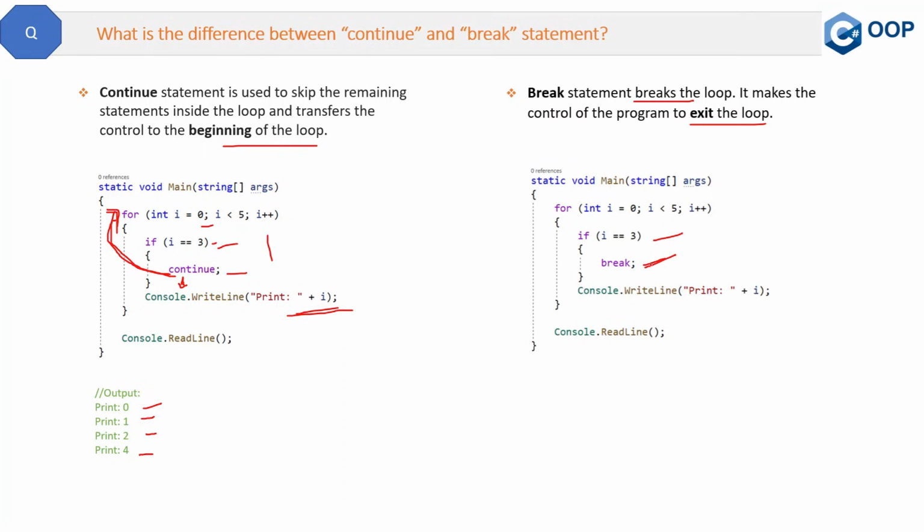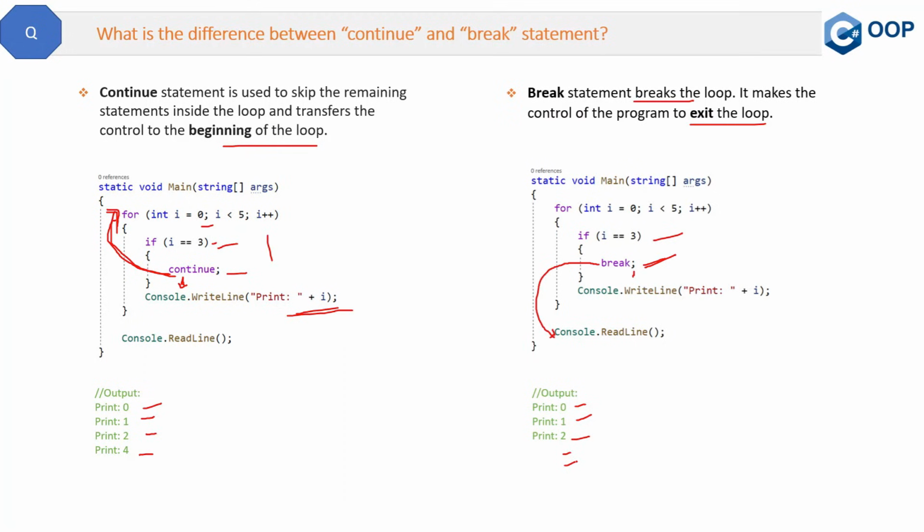And now what break will do, it will not let the program execute further, but it will break the application out of the loop. So it will not go to the starting of the loop, which continue was doing, but it will rather bring it out of the loop. So the output this time will print 0, 1 and 2 because at 3 the loop was broken, and so 3 and 4 are not printed.